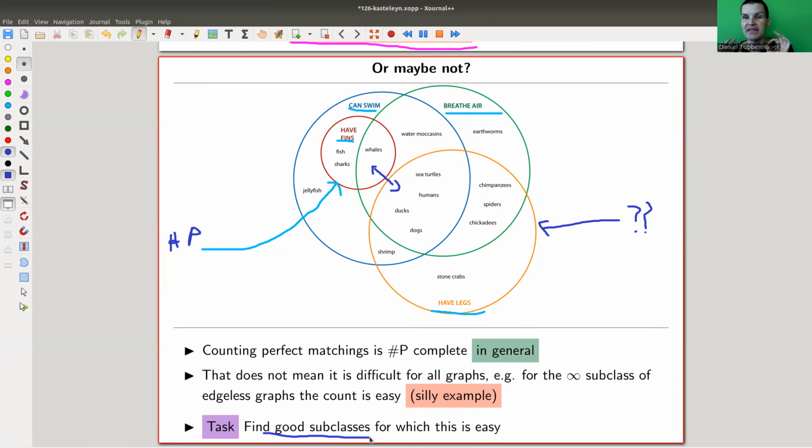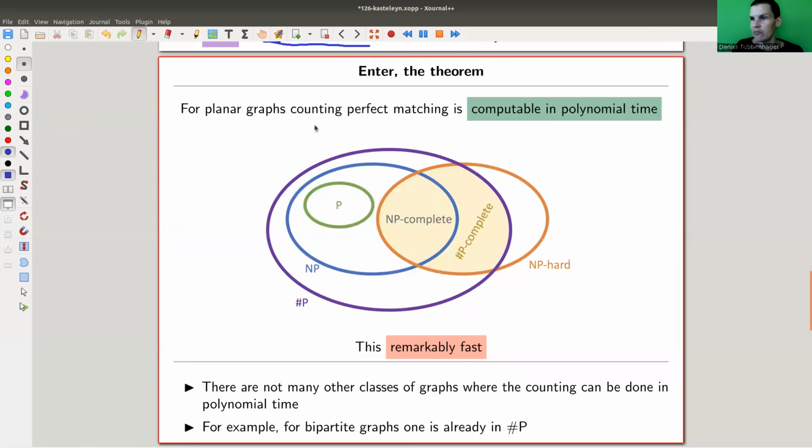It just means it's difficult. Usually, it just means it's difficult on certain subclasses, and it could still be quite easy on other subclasses. And that's exactly what happens here with Kasteleyn's theorem, because it solves this for a really large subclass, maybe for all planar graphs.